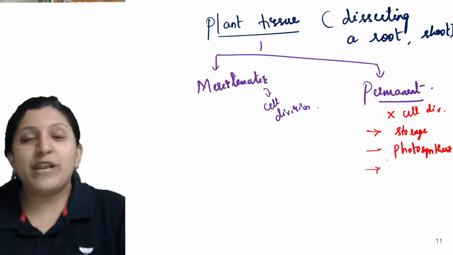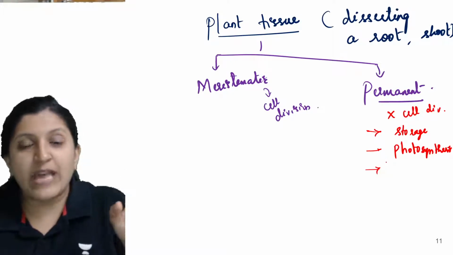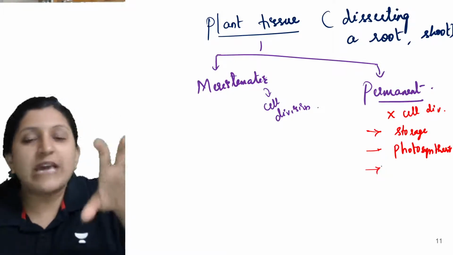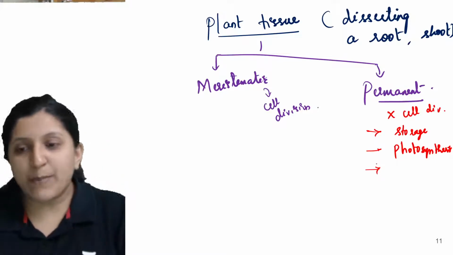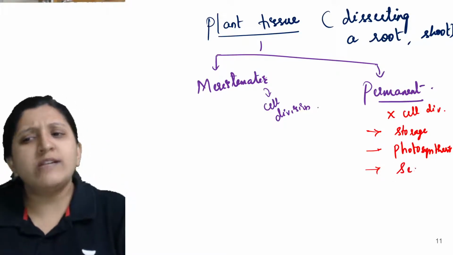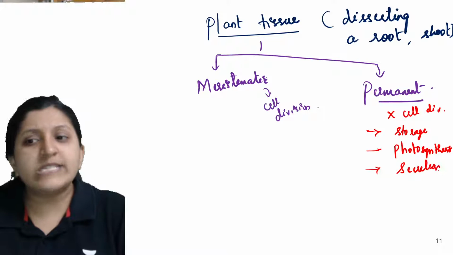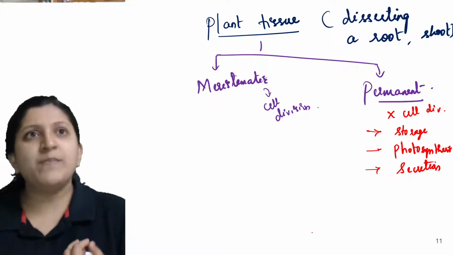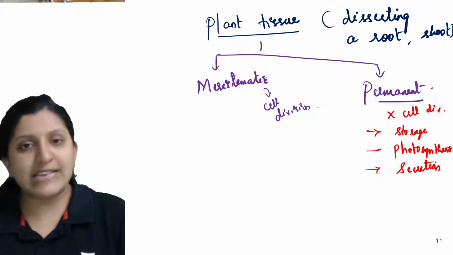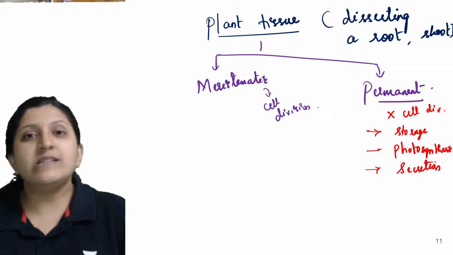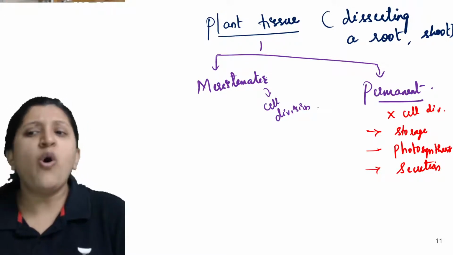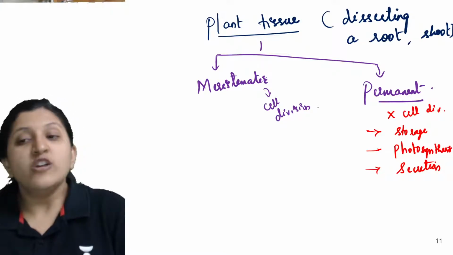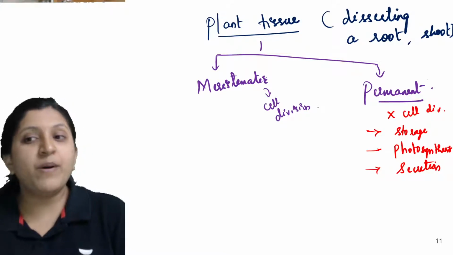Some plants will produce rubber, and in some plants you can see glue production, which is basically cell sap. So some secretion or the other is occurring. That can be enzymes, rubbery or elastic material, or some glue-like material. All of that is being produced. So that is a function of a permanent tissue.